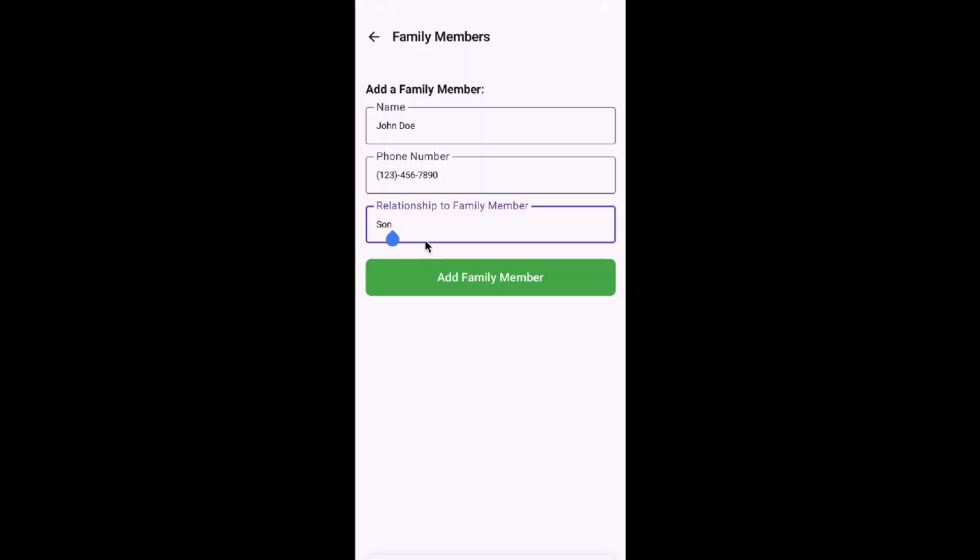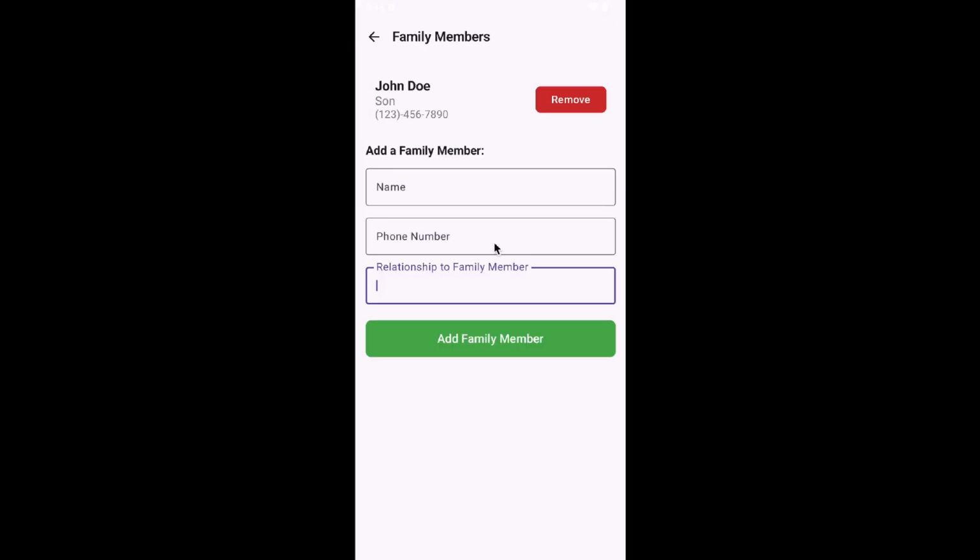Jezril Calivoso, and I added functionality to the family member screen where a senior is able to add a maximum of 2 family members. For this screen, the senior is able to enter the family member's name, phone number, and the relationship to them. So when you click on add a family member, you're able to see that the information of the family member has been added, and I can add another.